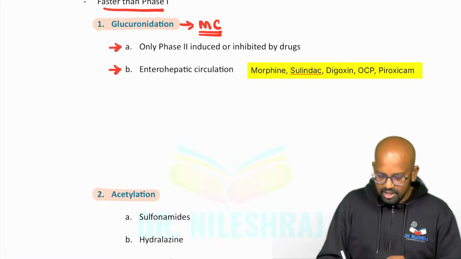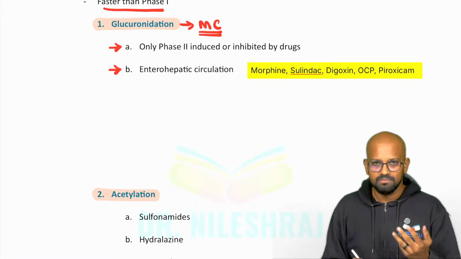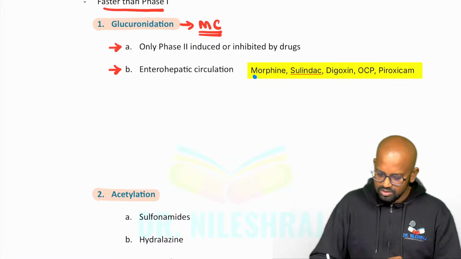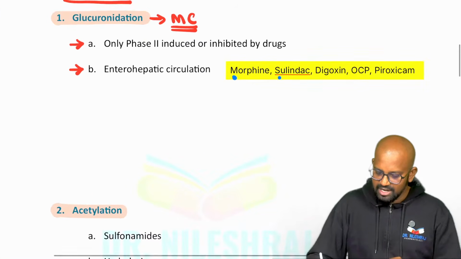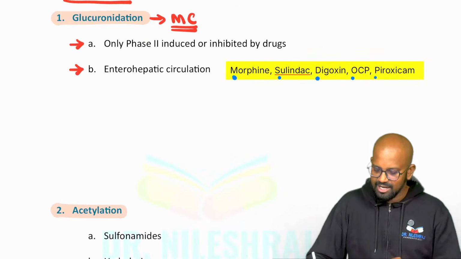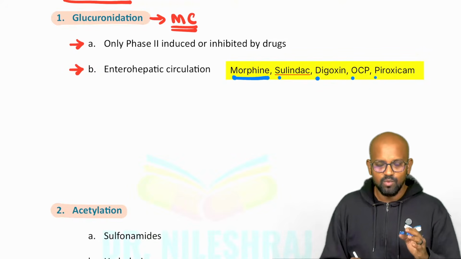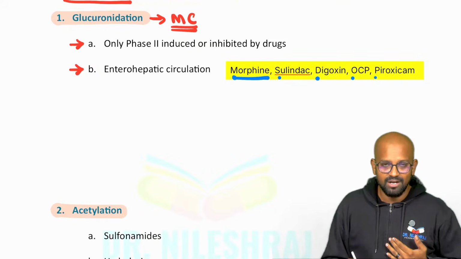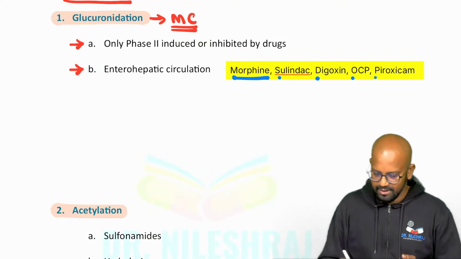And it undergoes something called enterohepatic circulation. So what exactly is enterohepatic circulation? We have some drugs which include, as we can see, morphine, sulindac, digoxin, OCP, and piroxicam. Morphine is an opioid. Opioids are used as painkillers. Like morphine is used for chest pain, myocardial infarction. For relief of pain, we use morphine.